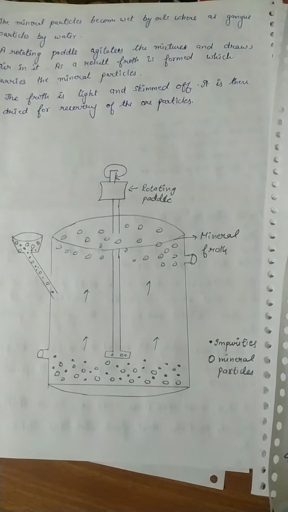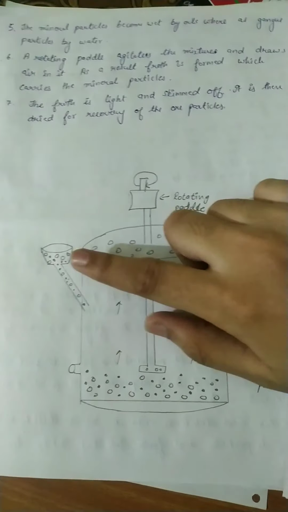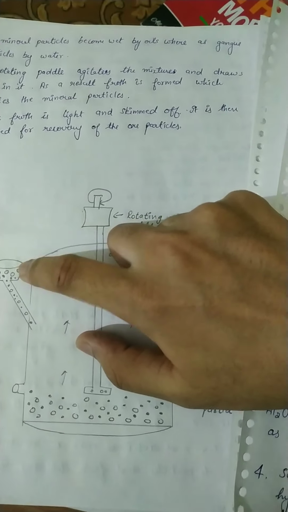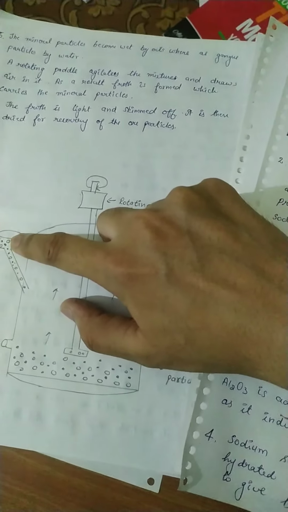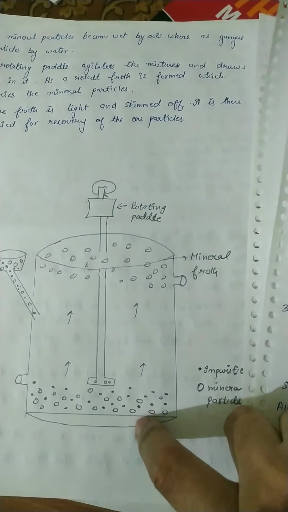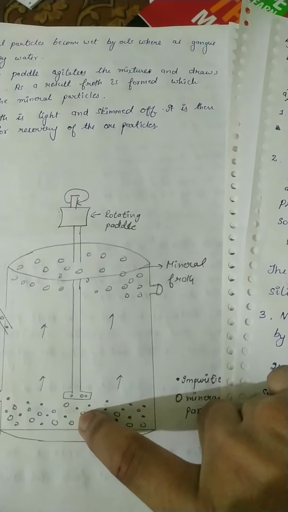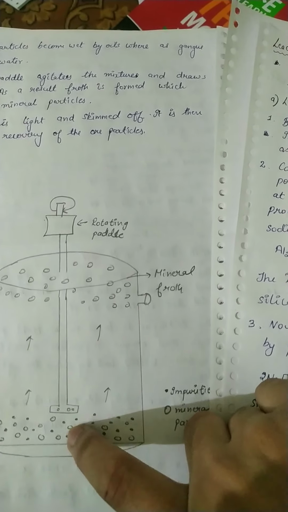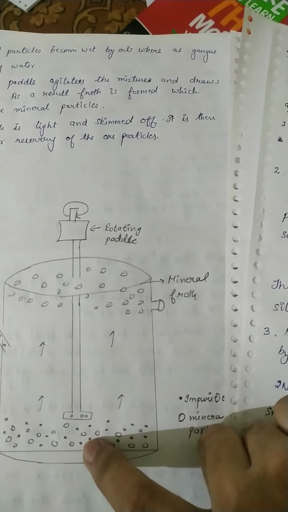This is basically the apparatus. In this method, the pulverised ore is added, in which the mineral and impurities are present. These are added in this tank, where they are mixed with water and oil. The sulfide ores are wetted by the oil, whereas the impurities are wetted by the water.